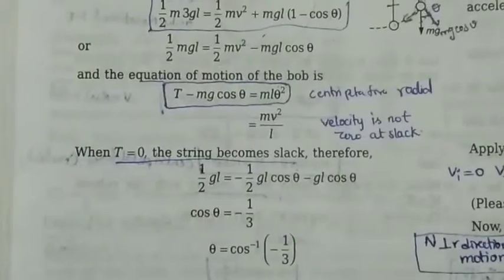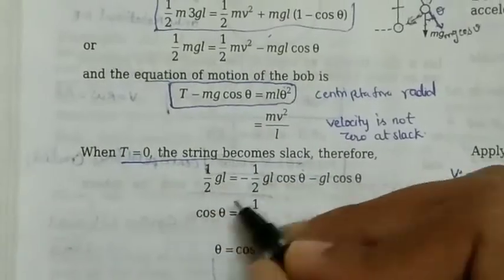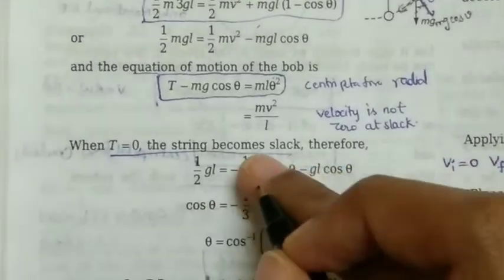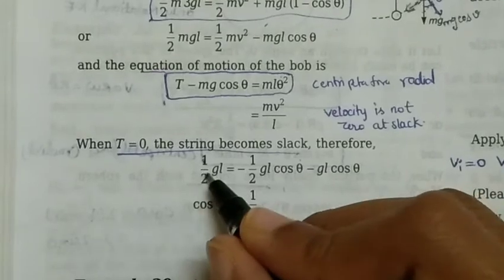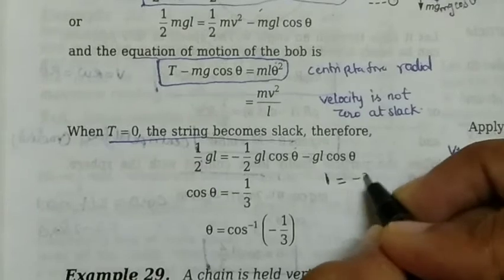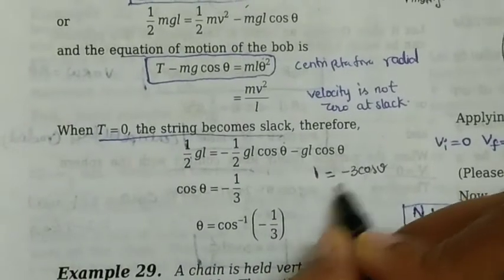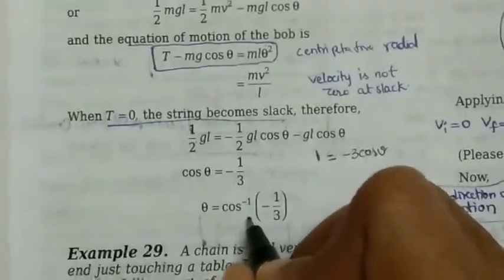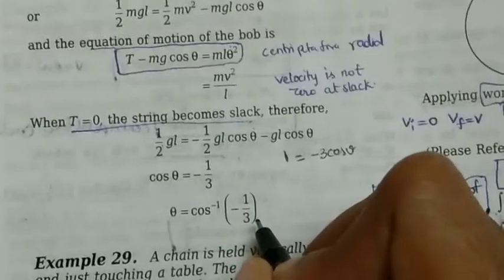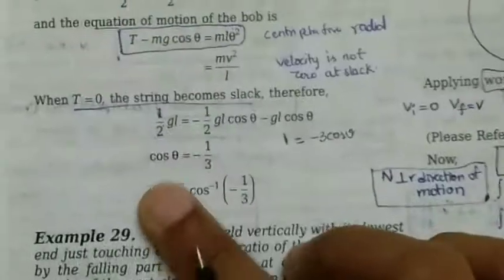So minus half minus 1 is minus 3 by 2. Minus 3 by 2, the 2 would get cancelled, so minus 3. So 1 is equal to minus 3 cos theta. So cos theta is minus 1 by 3, and theta is cos inverse of minus 1 by 3. At this angle the string would break down, that means it would become slack and the tension would be 0.